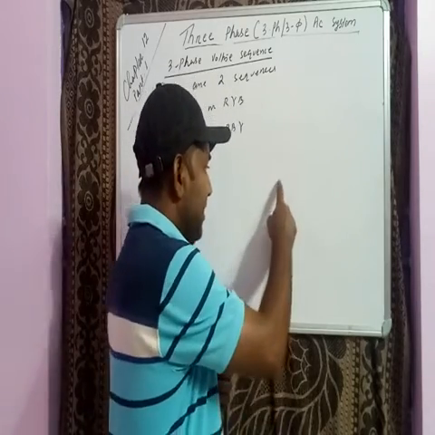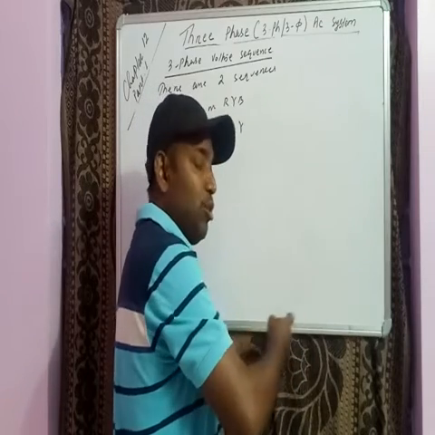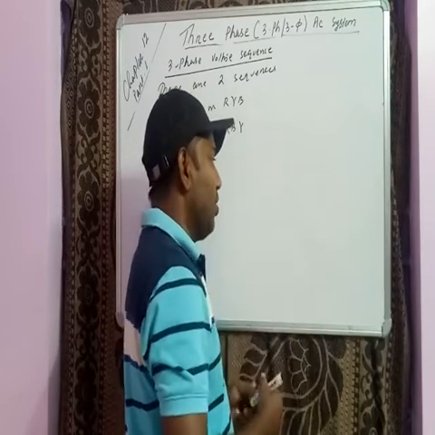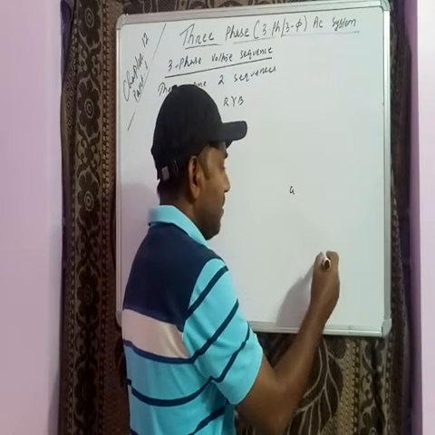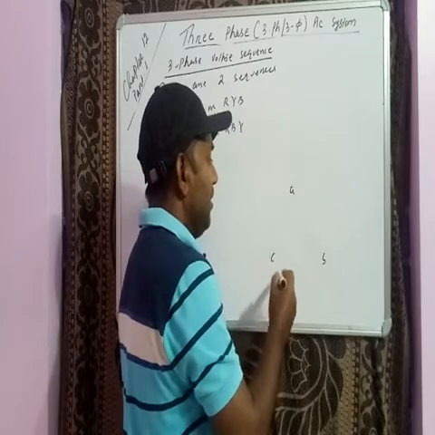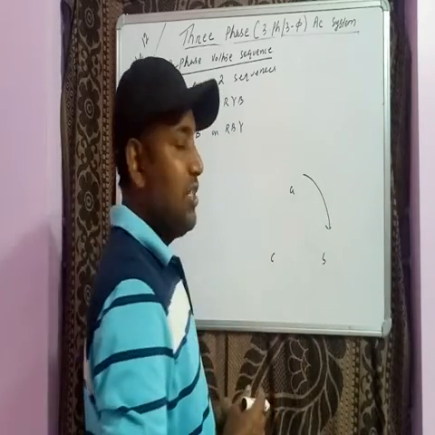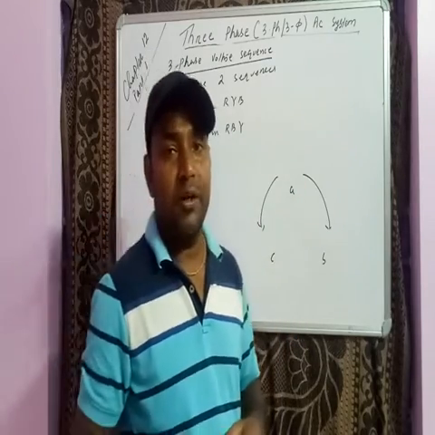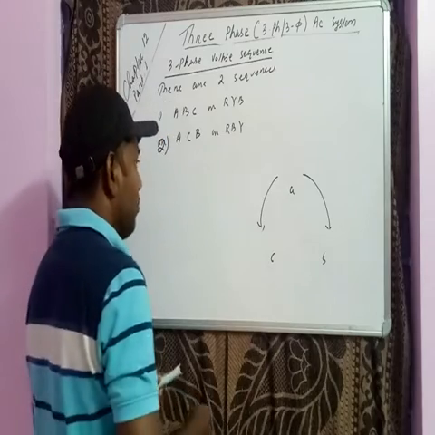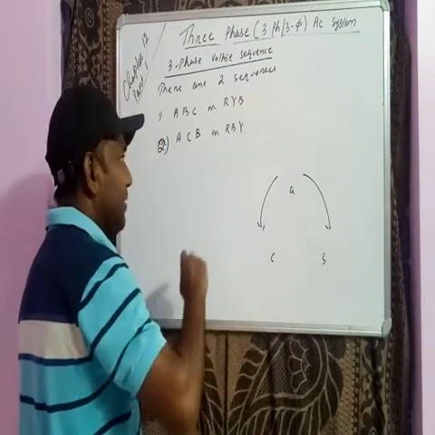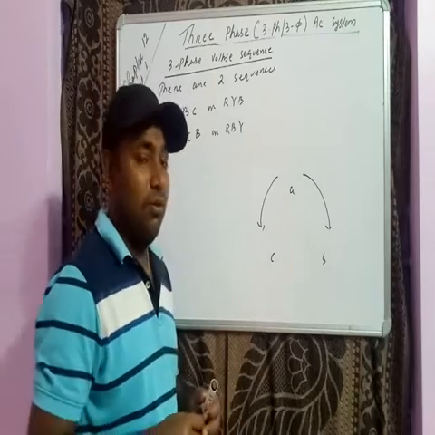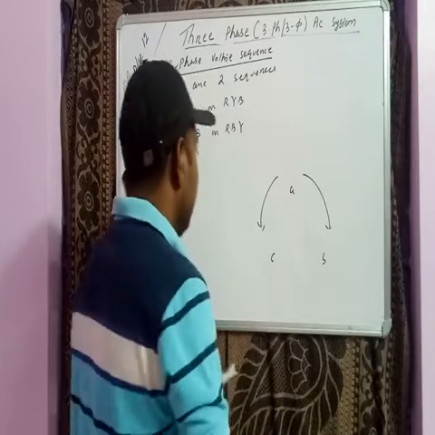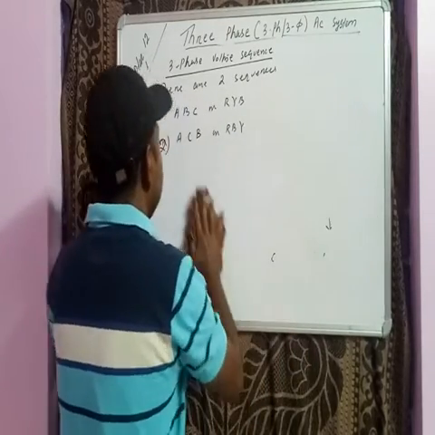If suppose A here, B here, C here and the rotation is like this, then the sequence will be ABC. If the rotation is in the other direction, with A here, B here, and C here, then the sequence is ABC, and if the rotation is like this, then ACB. A is the reference point. Getting this? So there are two sequences, either ABC or ACB. ABC can also be written as RYB, red, yellow, blue. Okay. So these are the sequences.